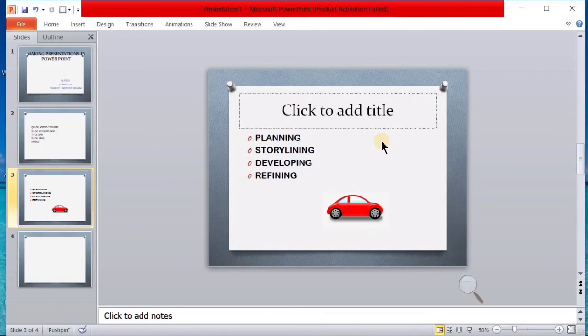If you use very attractive colors, then my points will not get highlighted, right? So I use sober colors for creating a PowerPoint presentation. So I clicked image also.